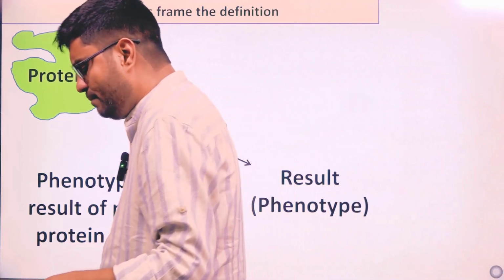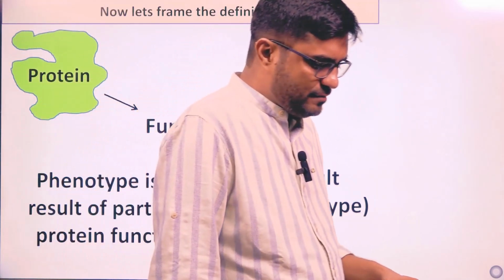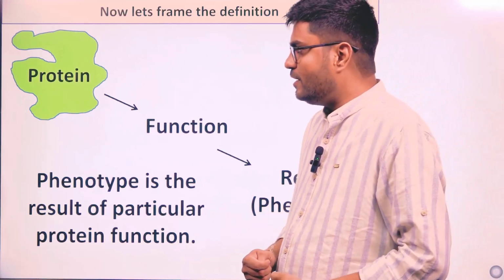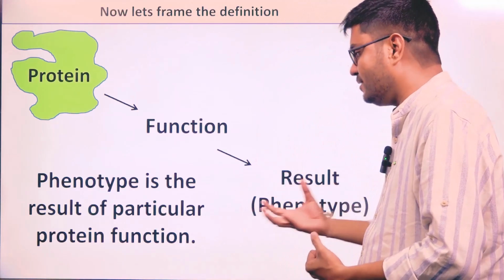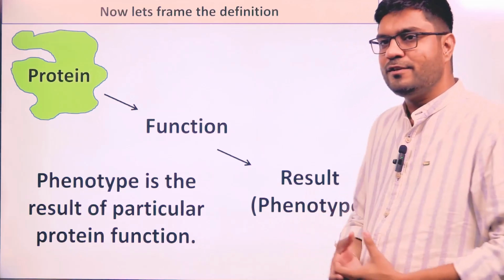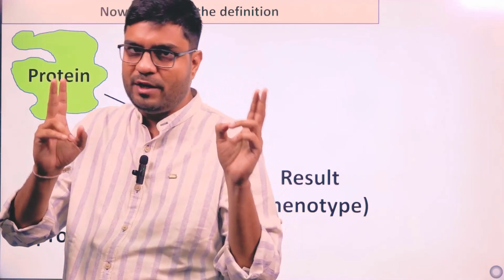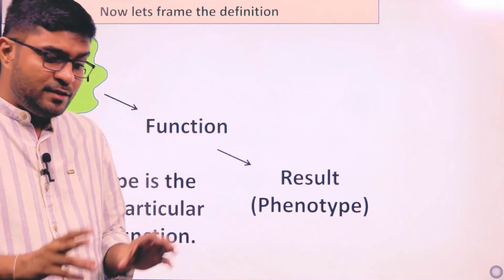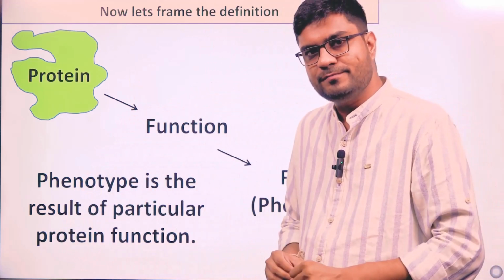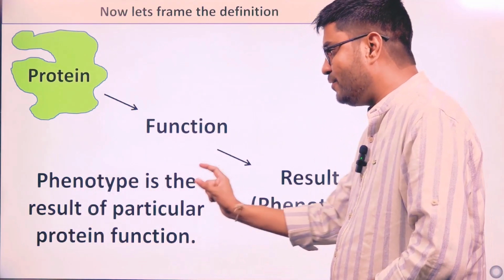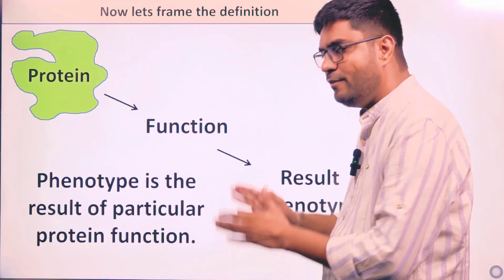Whenever a protein is functioning, whether it is catalyzing a reaction, making a new structure, or giving a new character, the result of that function will be considered as what? Phenotype. Now we have two basic mantras, or two fundamentals, of genetics. The first is that all the functions are done by proteins, and the second is that phenotype is nothing but the result of a particular protein function.